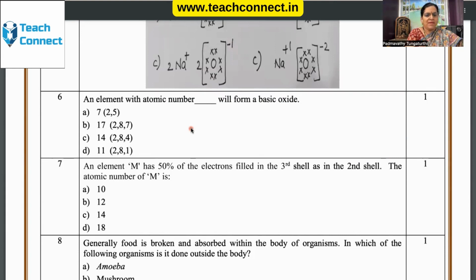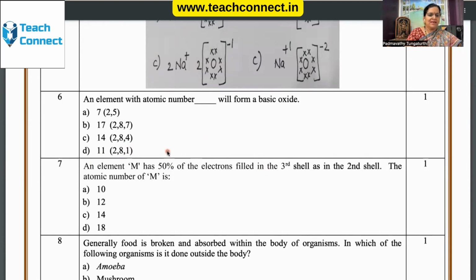An element with the atomic number dash will form a basic oxide. Basic oxide, group 1, group 2 are basic elements. Therefore, the electrons in the outermost orbital are supposed to be 1 and 2. That's how you are ending up with D as the right option. Because if there is 1 electron and it's easy to lose, that gives a basic oxide. 1 electron is easy to lose and it combines with oxygen.